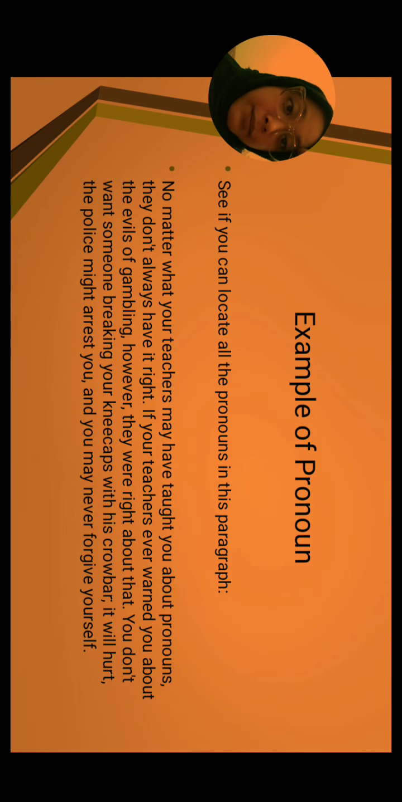Here we go. Example of pronoun. See if you can locate all the pronouns in this paragraph.